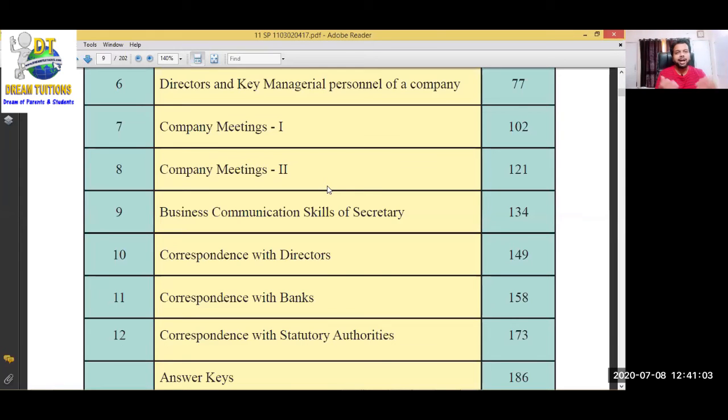So they are going to teach us in this syllabus what are the different types of meeting in a company which they conduct, and for whom it is. What is the difference between this meeting and that meeting, and when do we have to conduct this meeting? How many times in a year do we have to conduct a meeting? What are the rules regarding how to conduct the meeting? There are rules to conduct the meetings. So what are those rules? What is proxy?